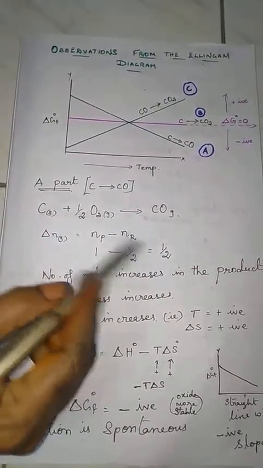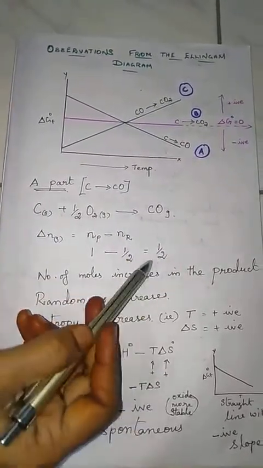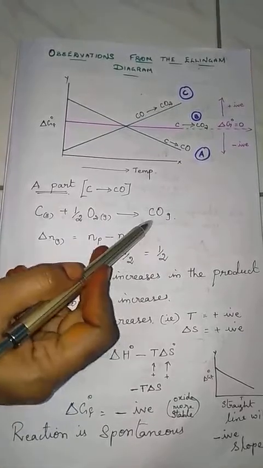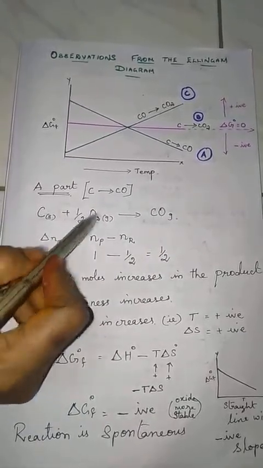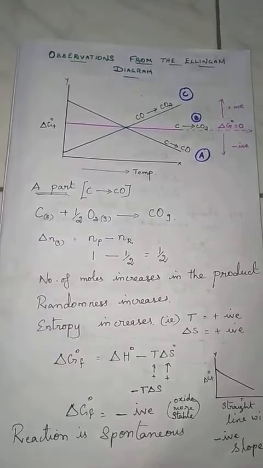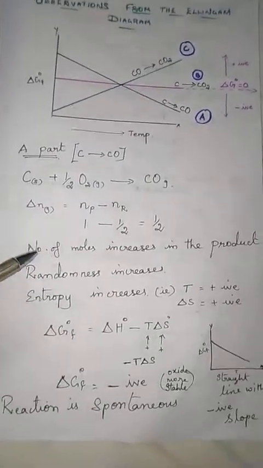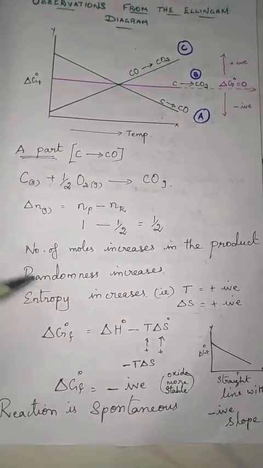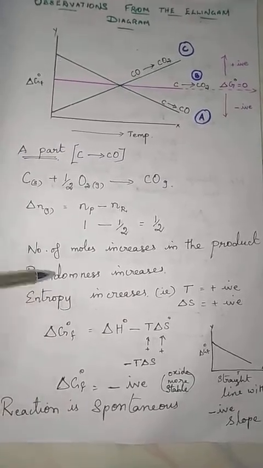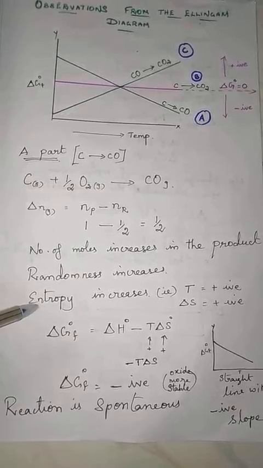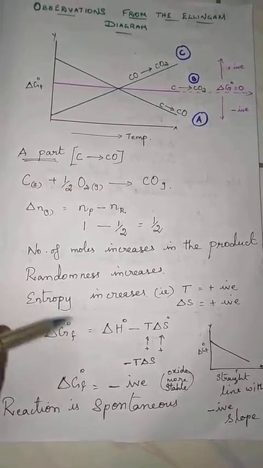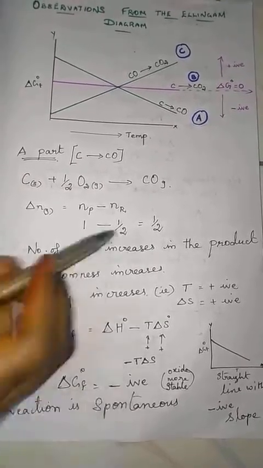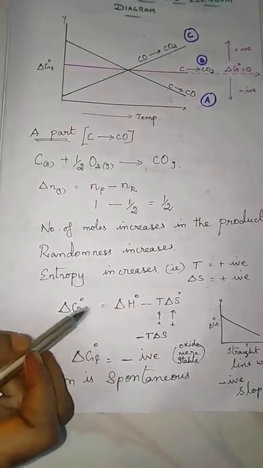Here half a mole increased in the product. Say oxygen half is increased as carbon monoxide. So the number of moles increases, randomness also increases. If randomness increases, the entropy increases. Entropy is ΔS. That also increases. So you apply it in the ΔG°f equation.